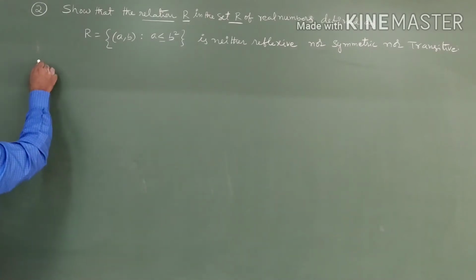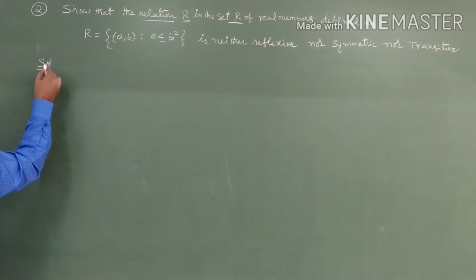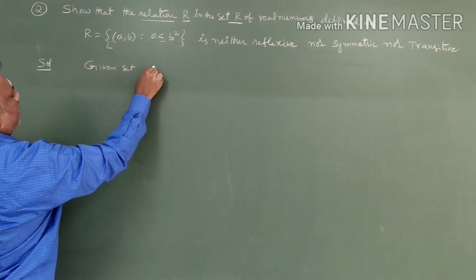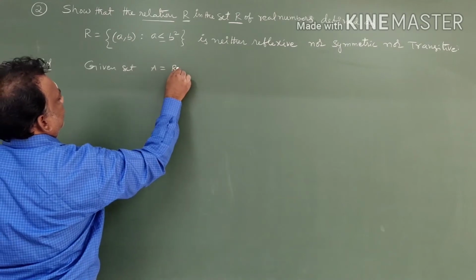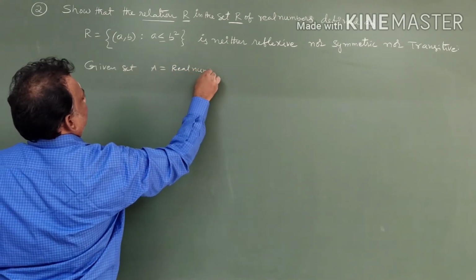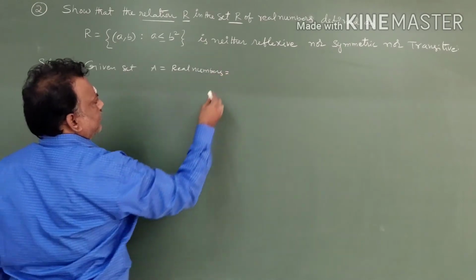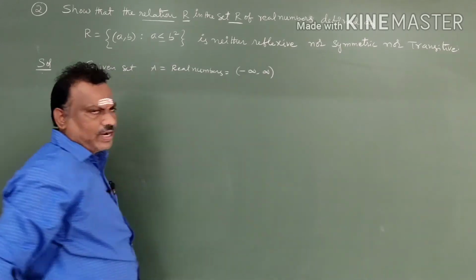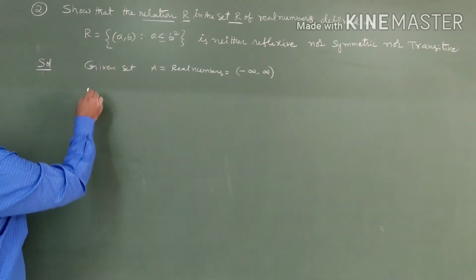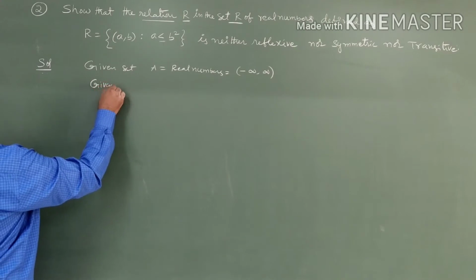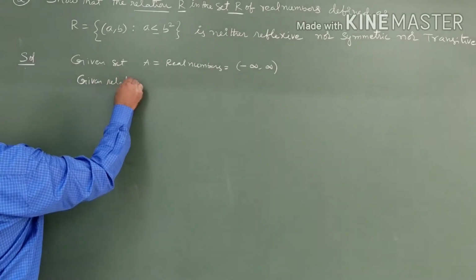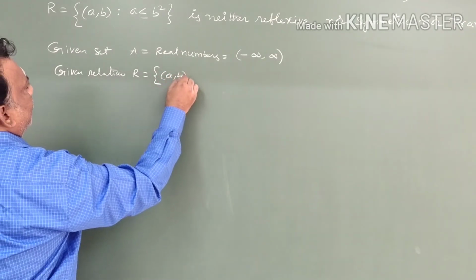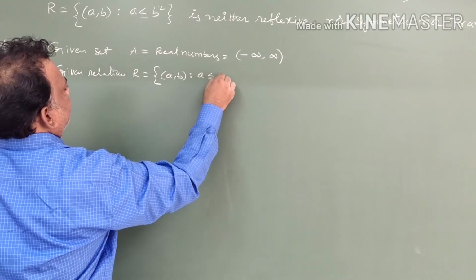See students, I will explain. Given set A equals real numbers. Real numbers means, as you know very well, minus infinity to plus infinity, open brackets. Next, given relation R equals the set of ordered pairs (a, b) such that a is less than or equal to b squared.